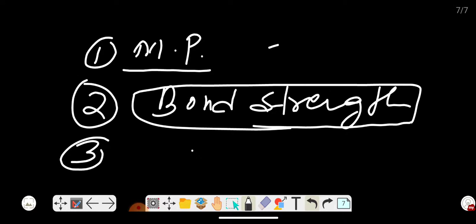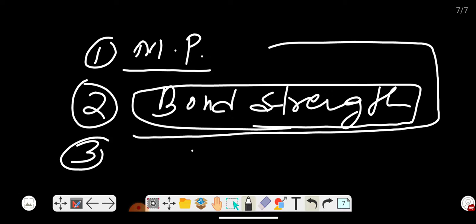So this type of deviation is observed in the compounds, and we will discuss this type of deviation in the later lecture.